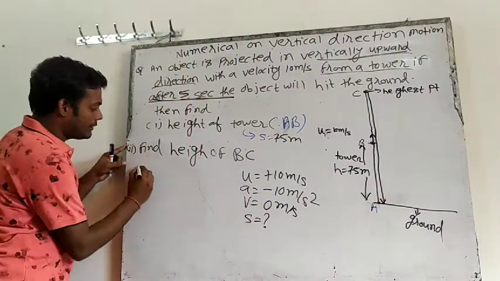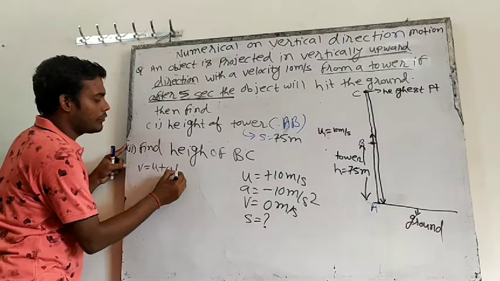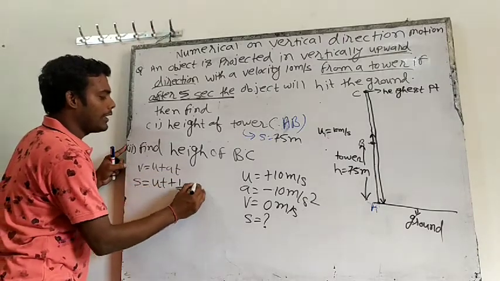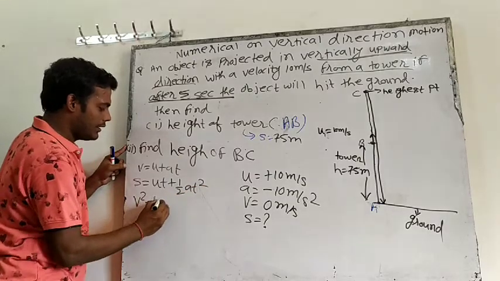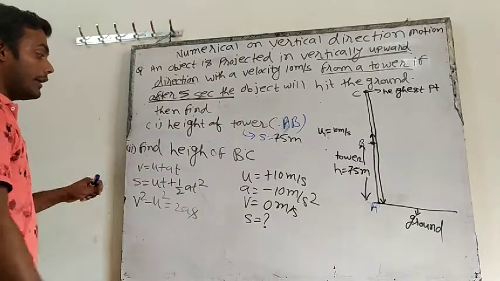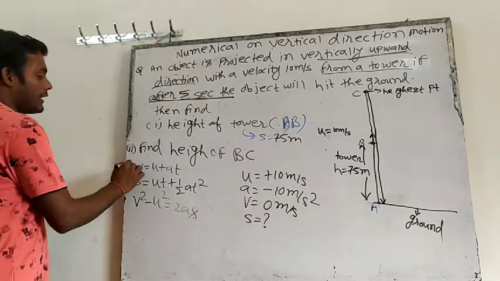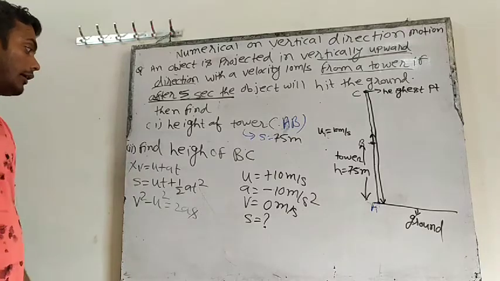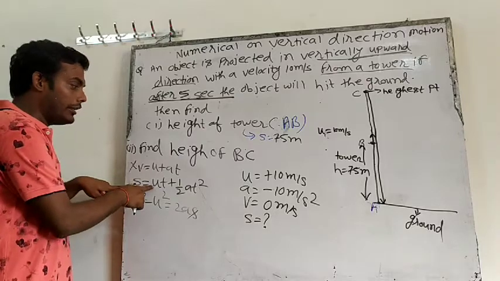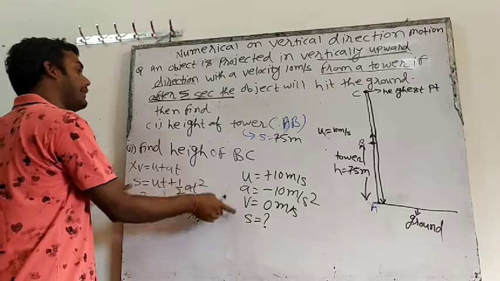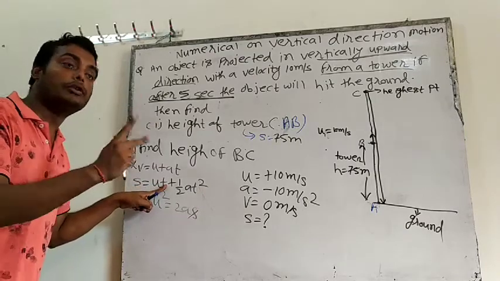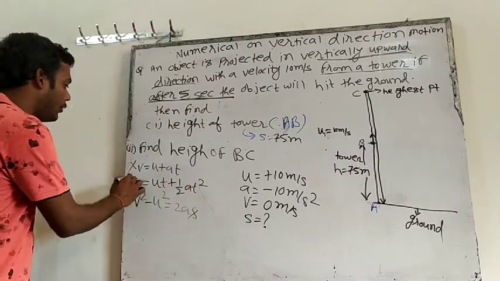So see, again, quickly. First equation is V equal to U plus AT. Second equation is S equal UT plus half AT square. And the third equation is V square minus U square equal 2AS. Which equation will I select? We want to find S. In the first equation there is no S, so I will not select this one. In the second equation, how many unknowns are there? S we have to find, U we know, T is not given. So S we don't know and T we don't know. 2 unknowns, 1 equation. We can't solve it, so I will not take this one.